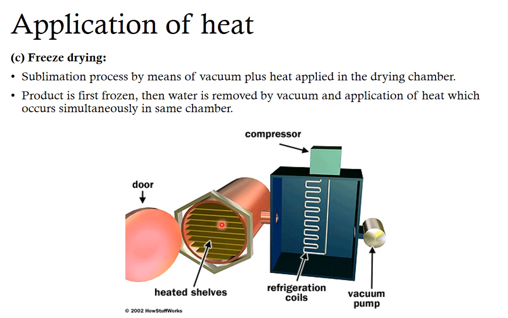The chamber is sealed and then the compressor lowers the temperature in the chamber. Next, the machine will start the vacuum pump and force air out of the chamber, thus lowering the atmospheric pressure inside the chamber. The heating units apply a small amount of heat to the shelves so that the ice changes phase.